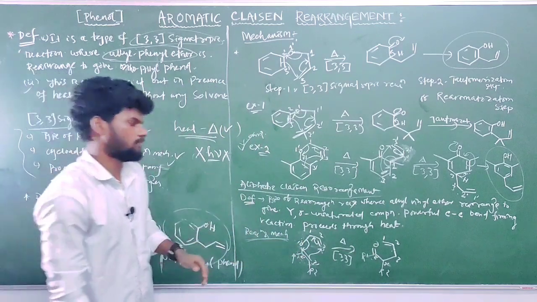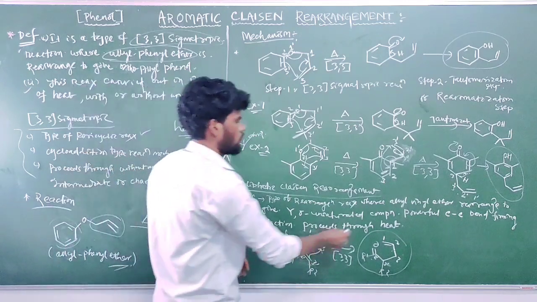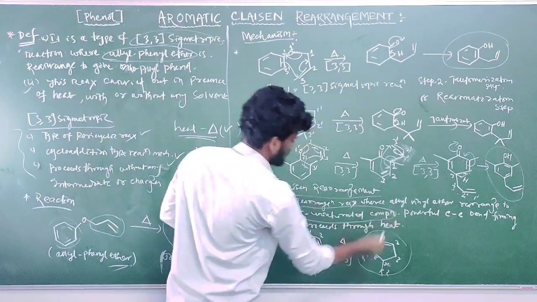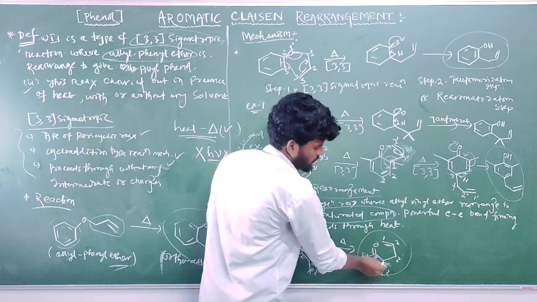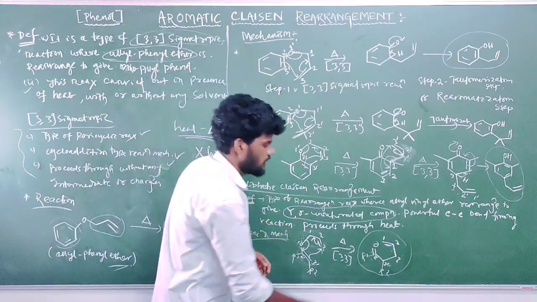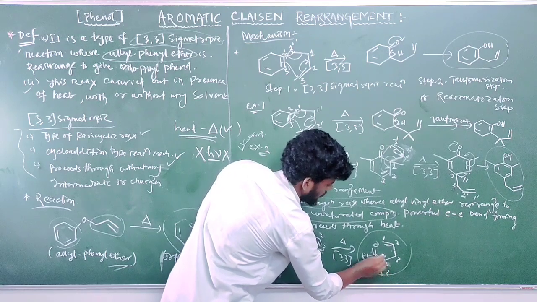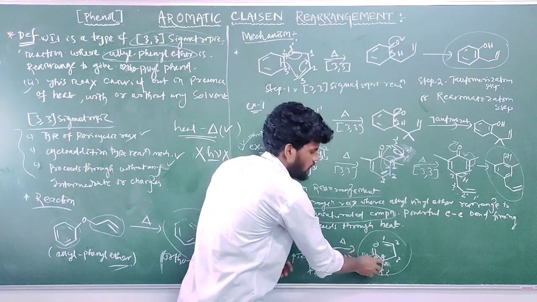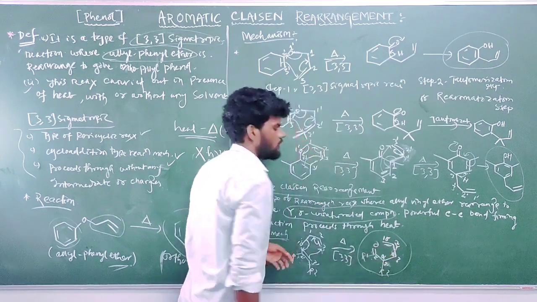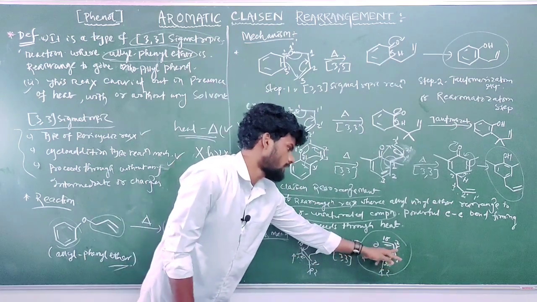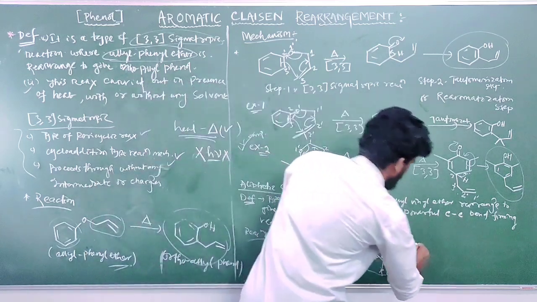Similar reaction mechanism, and this product is known as what? Gamma delta unsaturated compound. How? It has an unsaturated carbonyl and a double bond. Number it: this is the alpha carbon, near the carbonyl group, then beta carbon, gamma carbon, and delta carbon. So it is a gamma delta unsaturated compound.